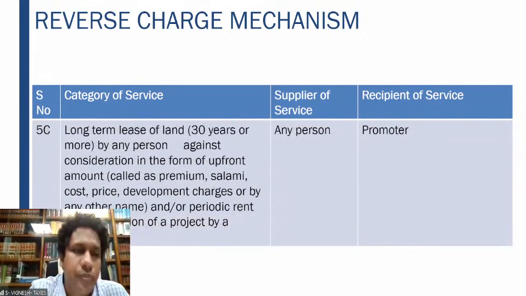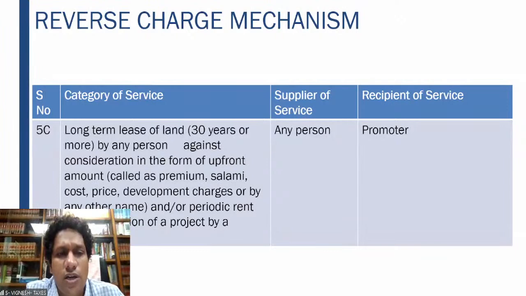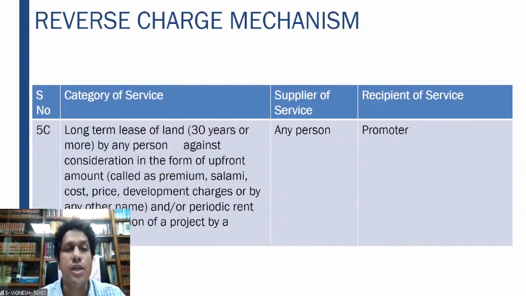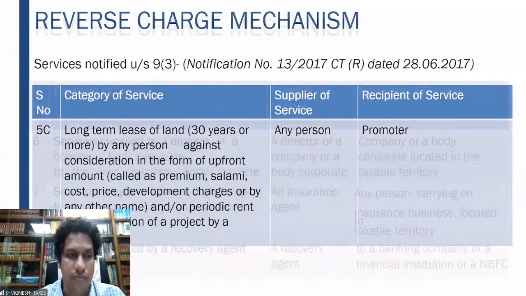Then 5C is long-term lease of land, that is 30 years or more, by a person against consideration in the form of upfront amount called premium, development charges, etc., or periodic rent for construction of a project. So if you are giving a land on long-term lease and you are taking some consideration upfront, here also the supplier of service can be any person. Recipient is the promoter who has taken the land on long-term lease. This also is subject to the reverse charge mechanism, right?